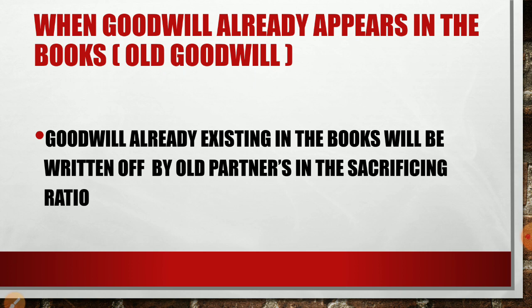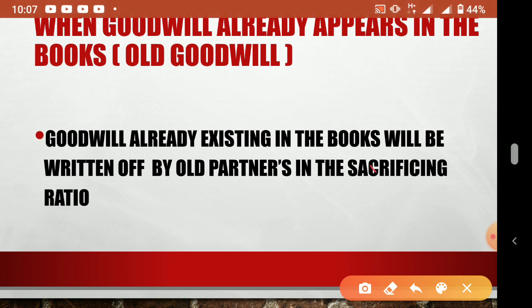Okay, so that time the balance sheet will be given as a question, with adjustments. When the balance sheet comes and goodwill is there on the asset side, what do you have to do? All the partners will take away that goodwill, meaning it is written off. So goodwill already existing in the books will be written off by all the partners in the old ratio. Sorry, here this is not the sacrificing ratio, this is the old ratio.